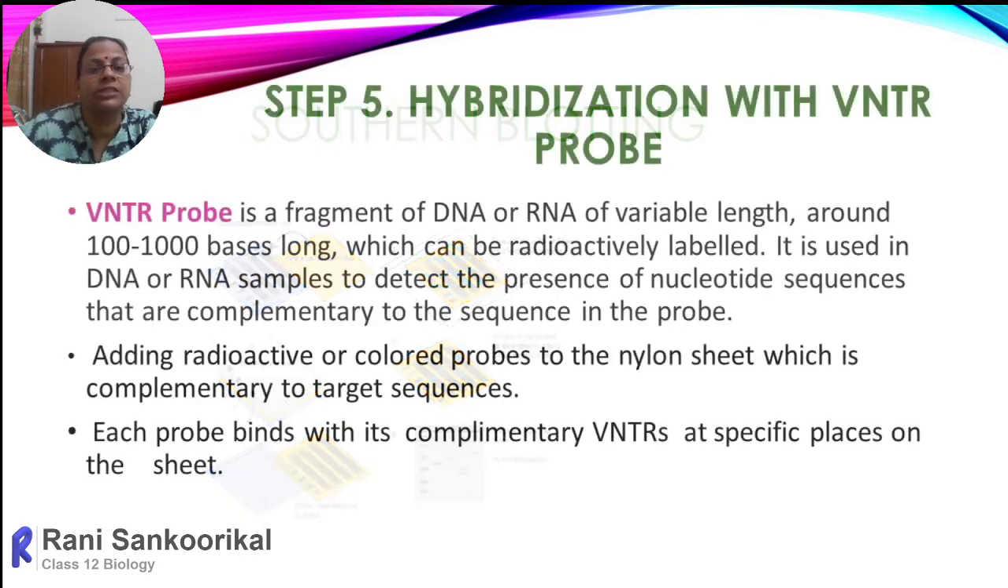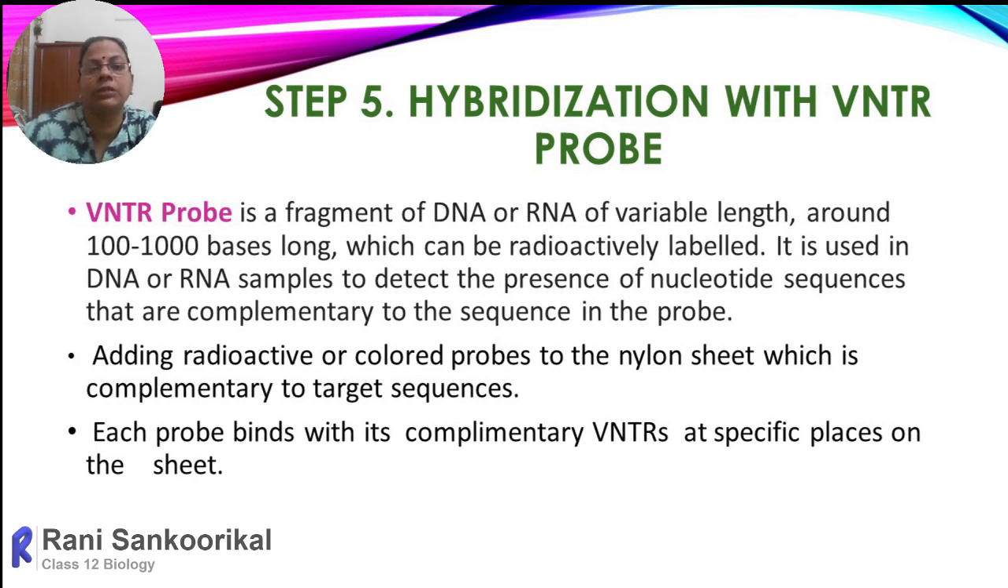Then the next step is hybridization with the VNTR probe. The VNTR probe is a fragment of DNA or RNA of variable length, around 100 to 1000 bases long, which can be radioactively labeled. Any component in it can be labeled, so phosphorus or nitrogen or sulfur, in any way we can label with radioactivity.